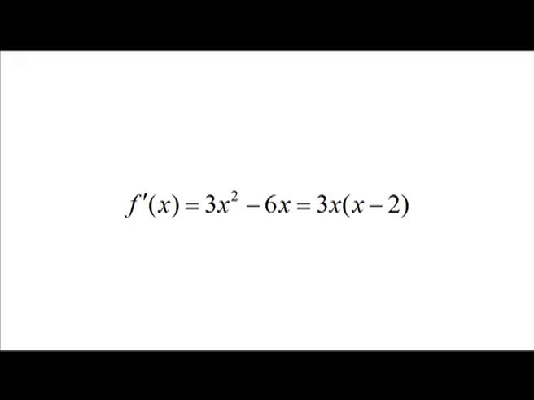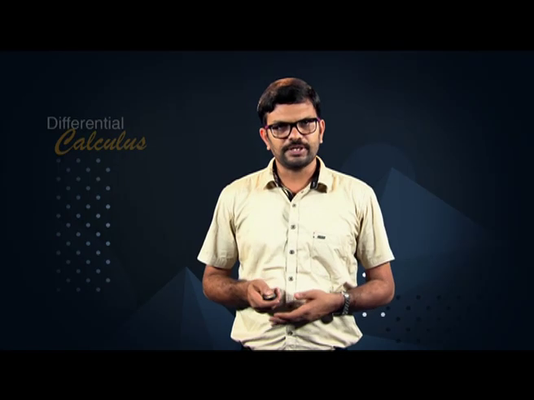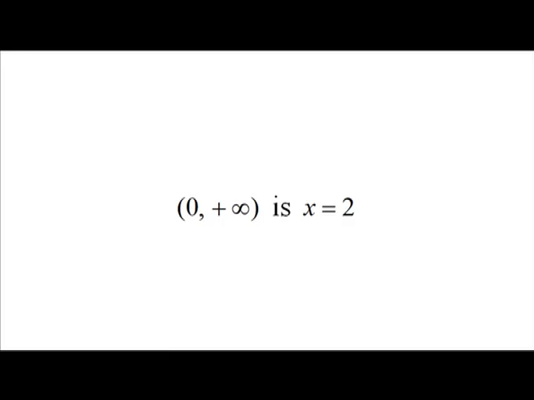But f dash of x is equal to 3x square minus 6x, which is equal to 3x into x minus 2. So, f has critical numbers x is equal to 0 and x is equal to 2. However, the only critical number inside the open interval 0 to plus infinity is x is equal to 2. Therefore, f has at most one extremum.